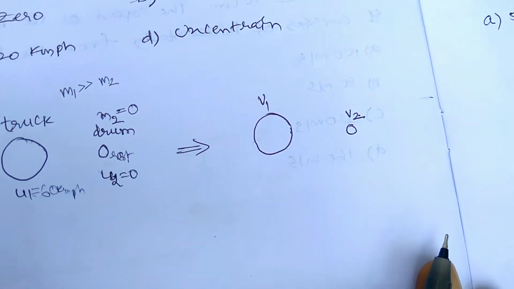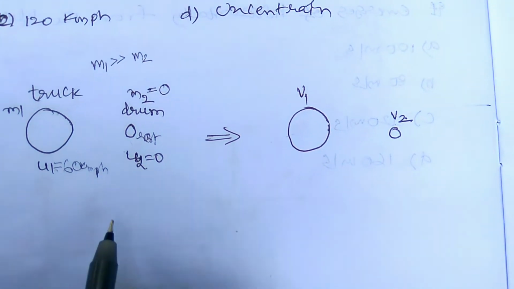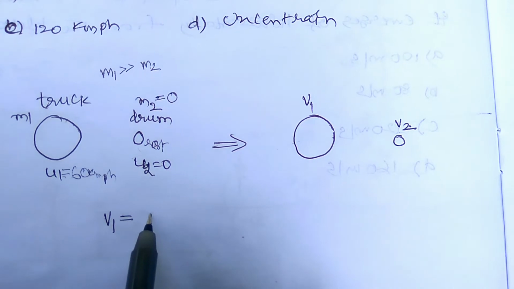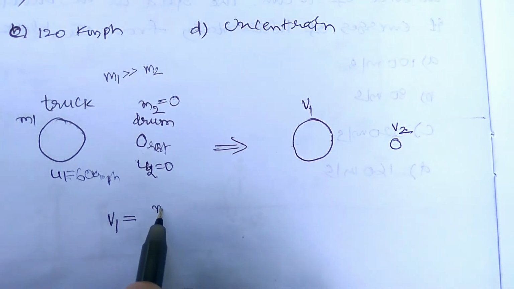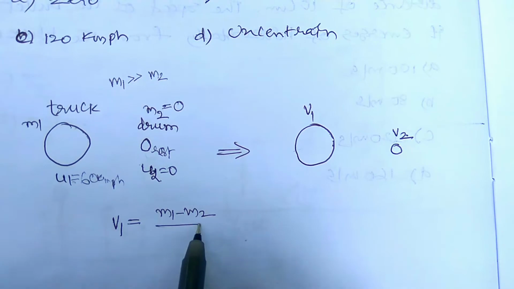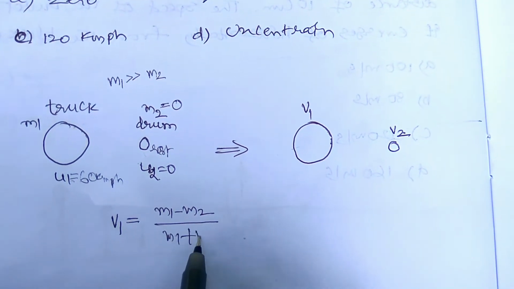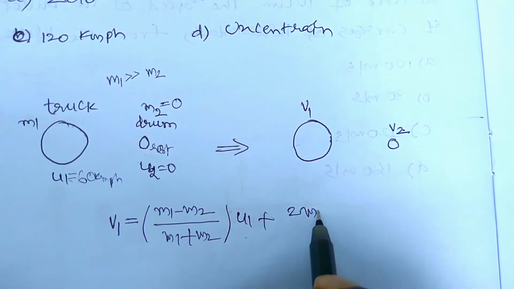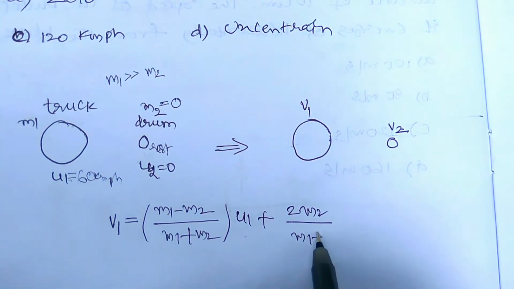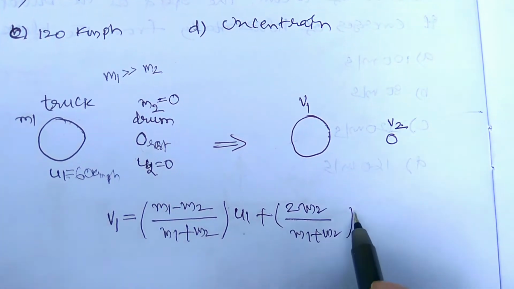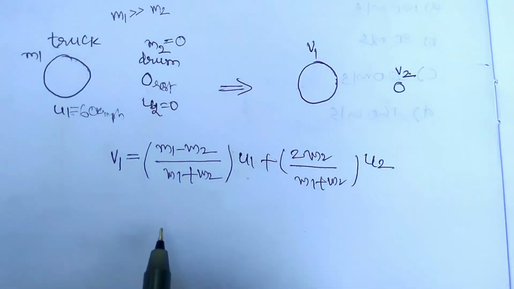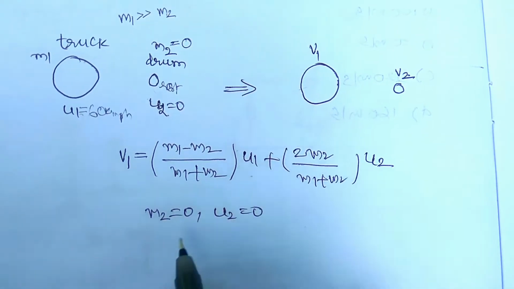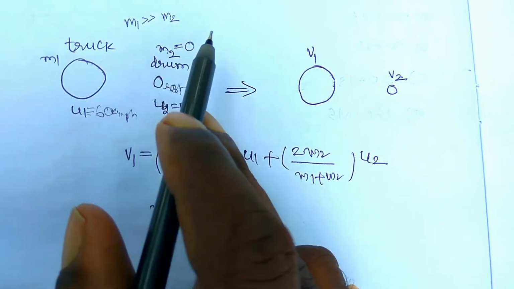So the collision is an elastic collision. Already you know that in elastic collision the final velocity of the first body is equal to (m1 minus m2) by (m1 plus m2) into u1, plus 2m2 by (m1 plus m2) into u2, right? Here m2 is equal to 0 and u2 is equal to 0. So u2 is at rest, m2 is the lighter molecule.